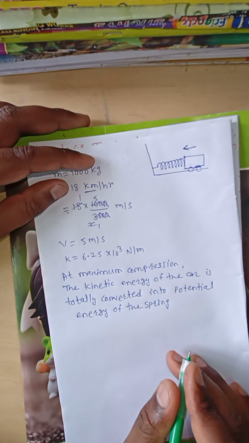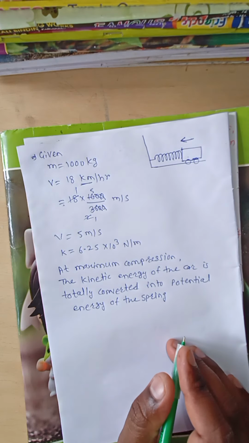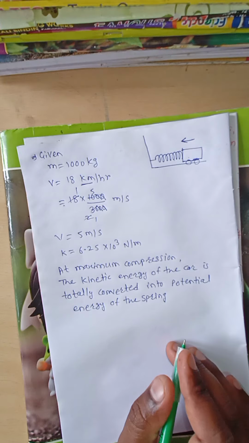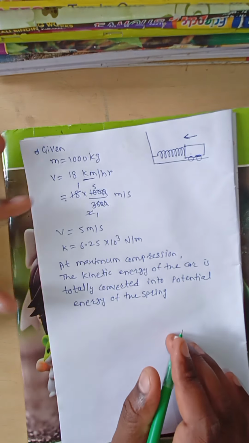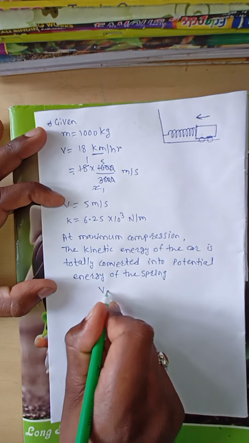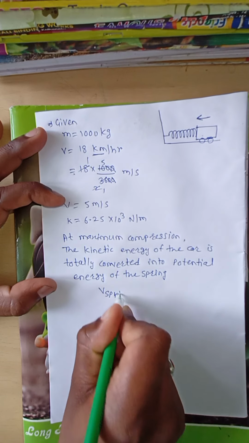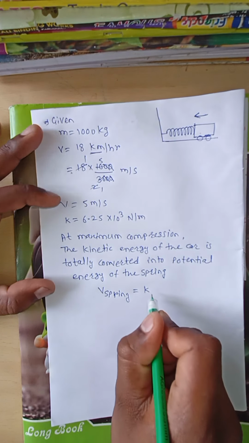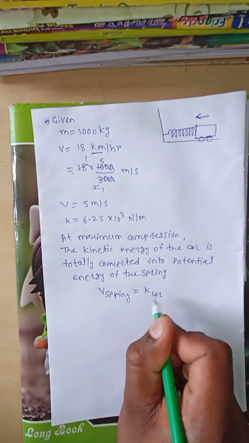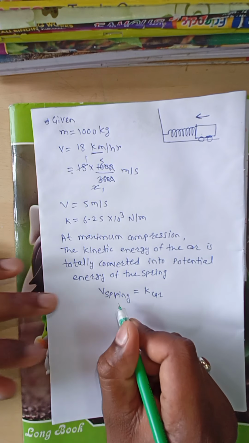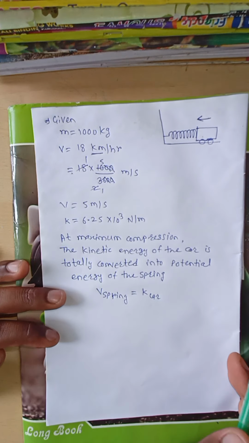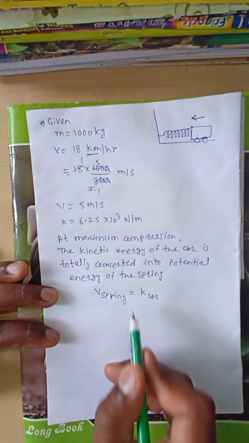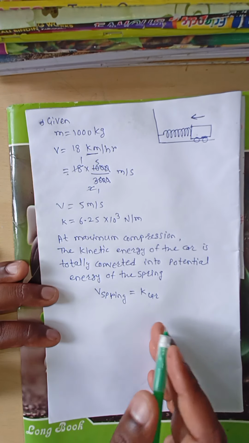Means at maximum compression, the total kinetic energy of the car is converted into the total potential energy of the spring. Therefore, the potential energy of the spring is equal to the kinetic energy of the car.